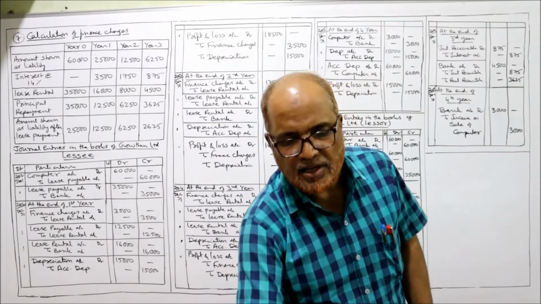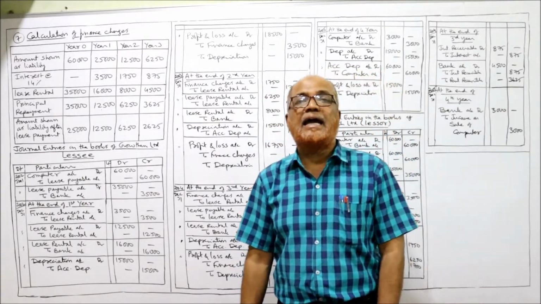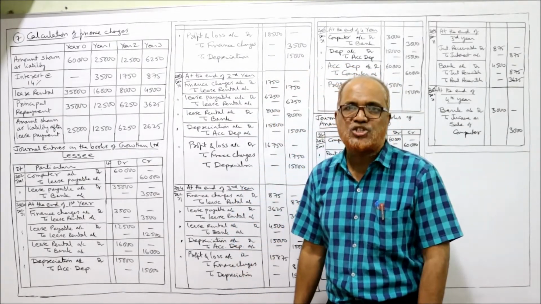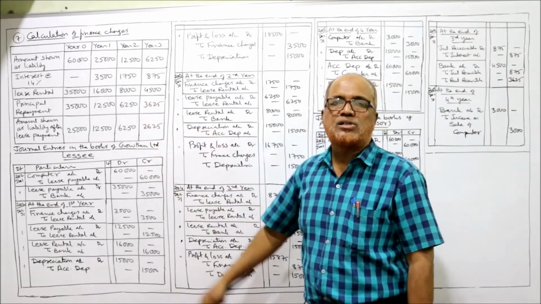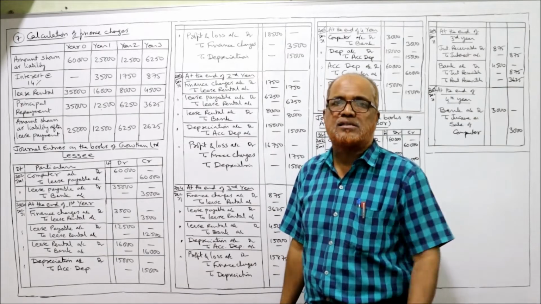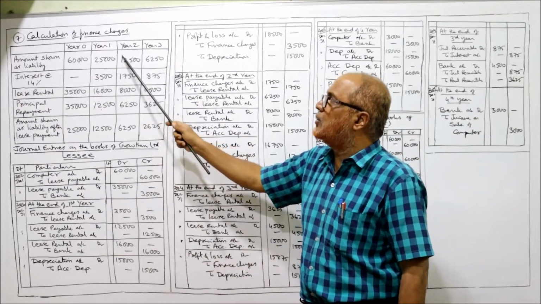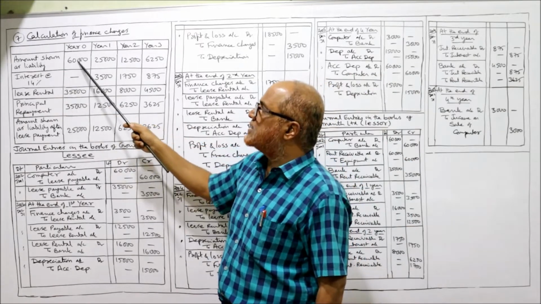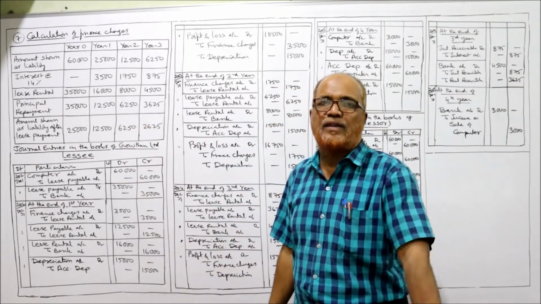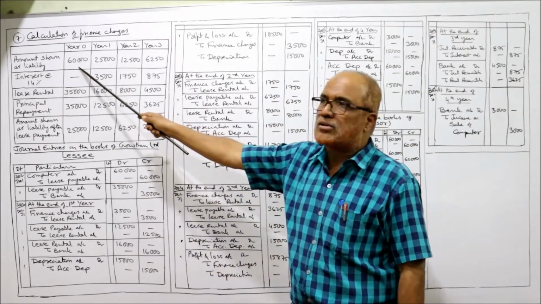So before passing the journal entry, first of all, we must calculate the interest charges, the finance charges. So, calculation of finance charges: year 0, because the lease rentals are paid in advance. That's why year 0, 1, 2, 3. Four installments, the lease rent is paid. First, the amount shown as liability is 60,000, the fair value of the asset.